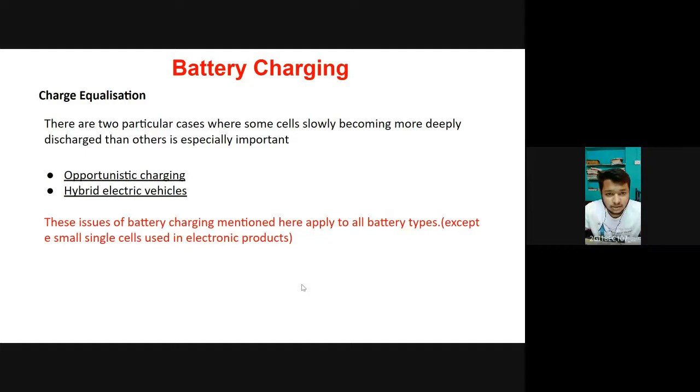And the other one is hybrid electric vehicles. In these, it is desirable to have the battery not fully charged normally so that it can always absorb energy from the regenerative circuits, because fully charging a battery will lead to the failure of another system that we have studied in the course, that is, regenerative braking. However, this must be done with caution, and the battery management system must periodically run the battery to full charge to equalize all the cells to maximum 100% charge.